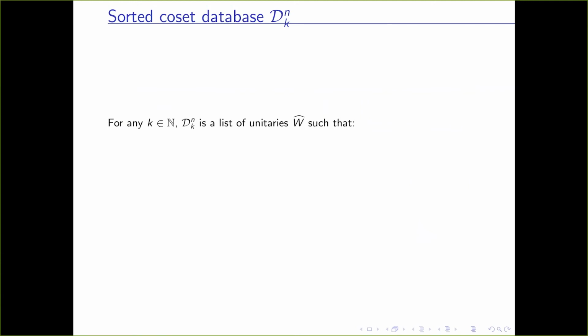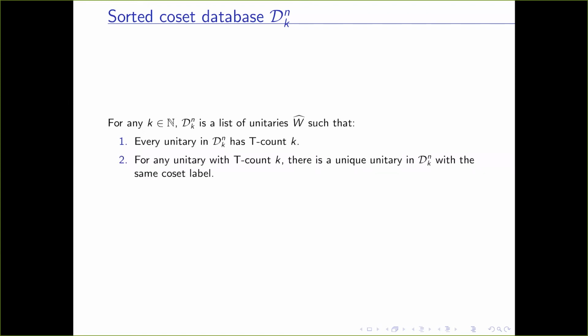Now we can store these Gosset labels according to their T count in a sorted Gosset database. For any k, the database for T count k unitaries is as follows. Every unitary which has T count k will have a Gosset label that belongs in this database. For any unitary with T count k, there is a unique unitary in this database which has the same Gosset label, and this database is always sorted according to the Gosset labels.